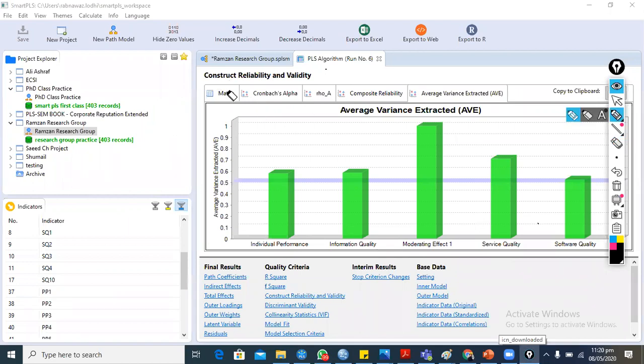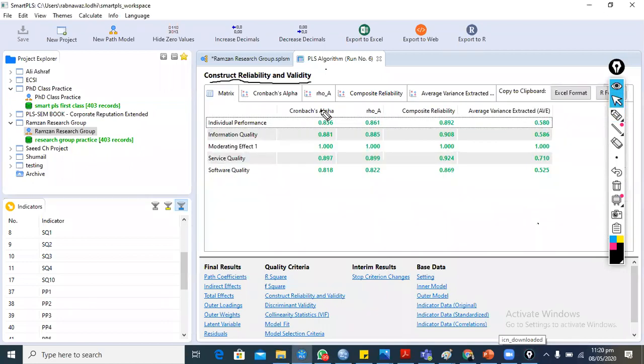and validity. We have some other options. If you go back to the matrix, yes, this one is the Cronbach alpha. So the Cronbach alpha value is greater than 0.7, which is an acceptable value. This is also greater than 0.7, 0.7, 0.7. All the values are acceptable, and all the values are showing the reliability in the data, in the responses. So this is also the composite reliability.